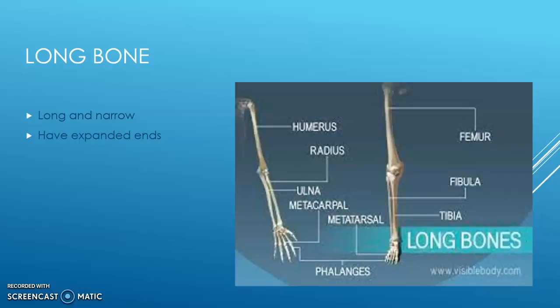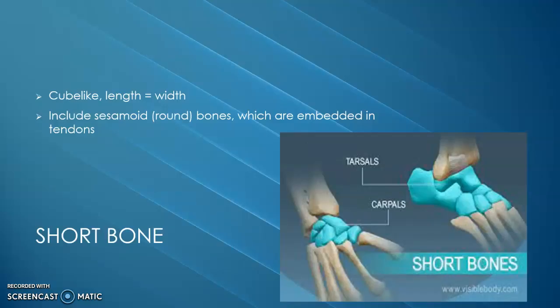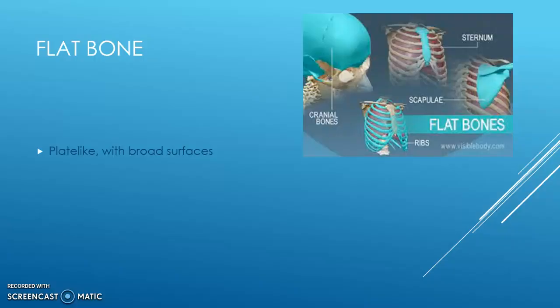Long bones such as the humerus, radius, femur, fibula, and tibia are long and narrow and have expanded ends. Short bones such as the carpals and tarsals are cube-like and their length equals their width. This includes sesamoid or round bones, which are embedded in tendons.